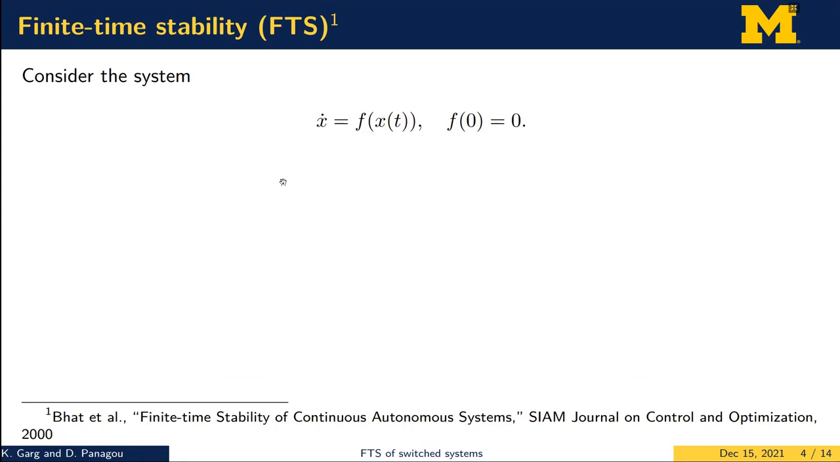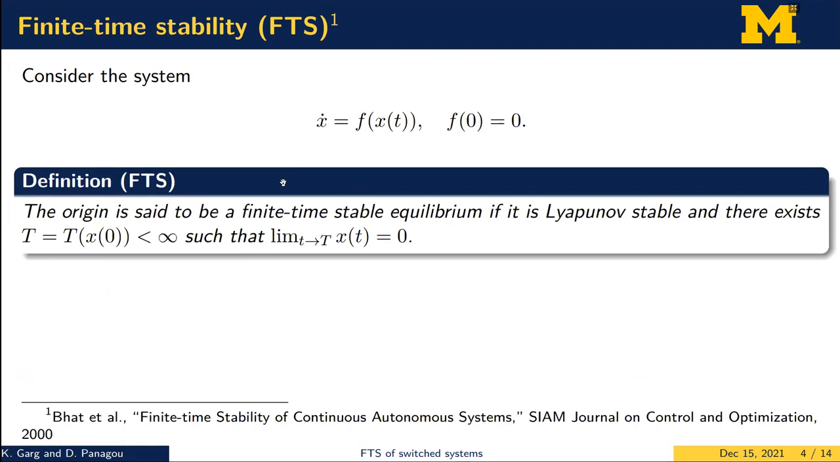So consider a nonlinear system and assume that the origin is the equilibrium point. The authors defined the finite time stability as follows. So the equilibrium point, or the origin in this case, is called a finite time stable equilibrium point if it is Lyapunov stable and there exists a settling time function which takes finite values such that as t tends to this capital T, the system trajectories reach the origin.